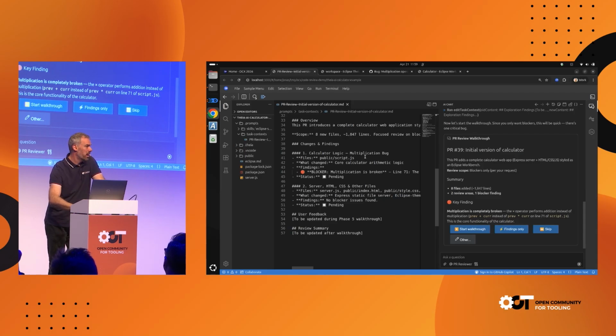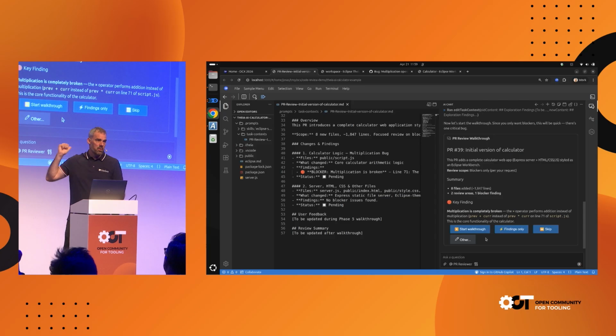The calculator logic has a multiplication bug, because I pushed the bug that I created before. And it found that, and now it says, okay, we have a key finding, multiplication is broken, and now I have several options. And now what we can see here in the chat again, we now use the capabilities of customizing the chat to allow you to basically press a button to use this workflow.